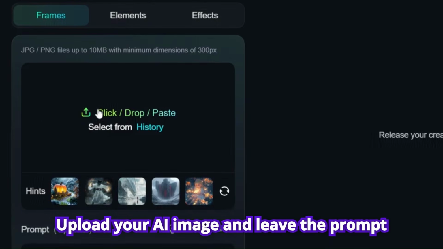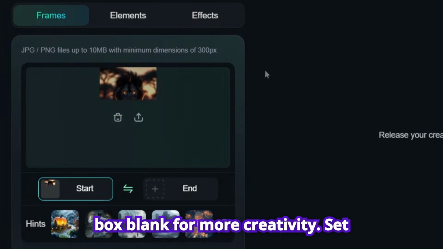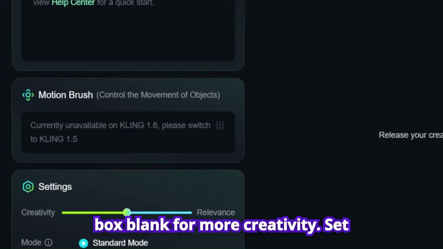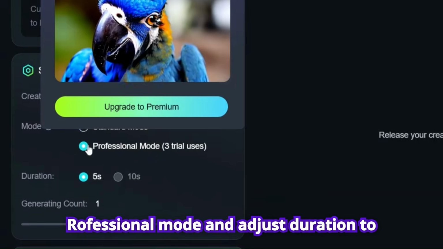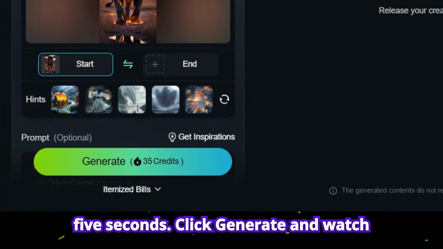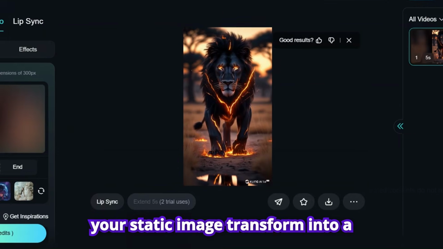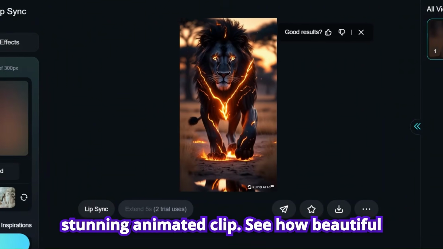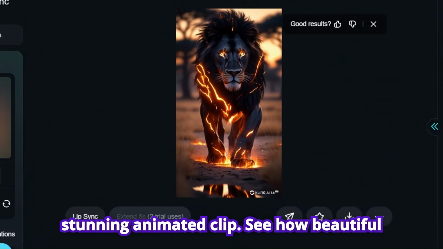Upload your AI image and leave the prompt box blank for more creativity. Set professional mode and adjust duration to 5 seconds. Click Generate and watch your static image transform into a stunning animated clip. See how beautiful it looks?